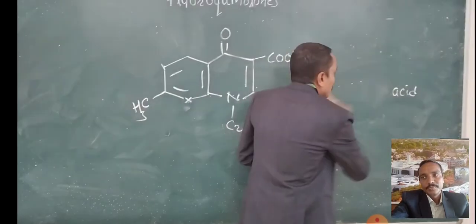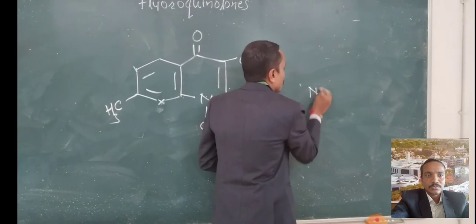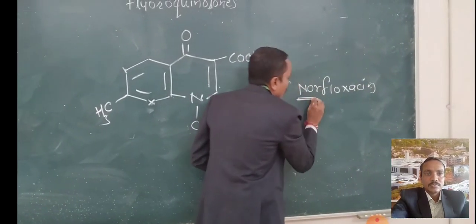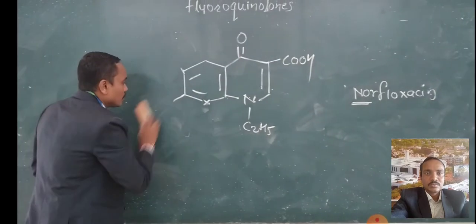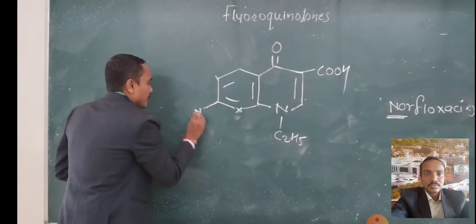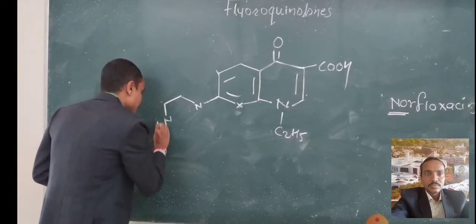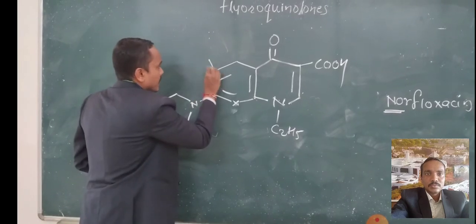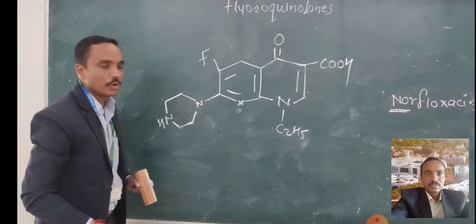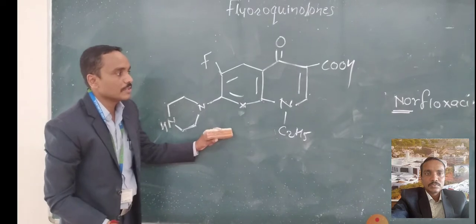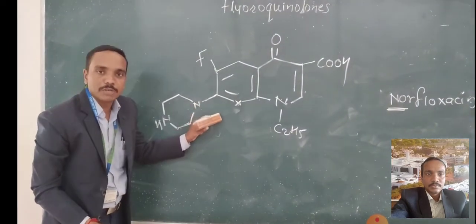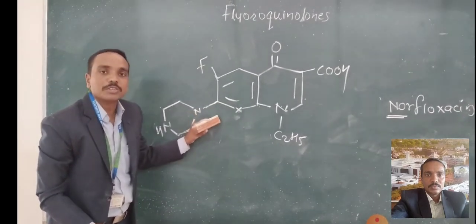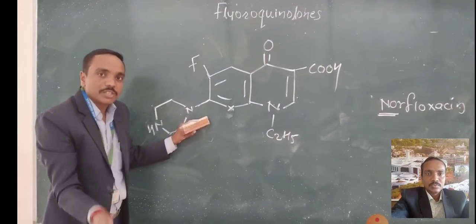Coming to the next, norfloxacin. It doesn't contain this methyl group. Instead of that, it contains a heterocyclic system, piperazine. With this it contains the fluorine, which is why it is known as a fluoroquinolone. So this is the structure for norfloxacin. Whenever we get a series of similar compounds, we need to follow the sequence. It will be easy to get another structure from the previous one.